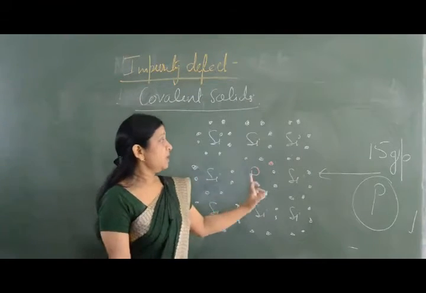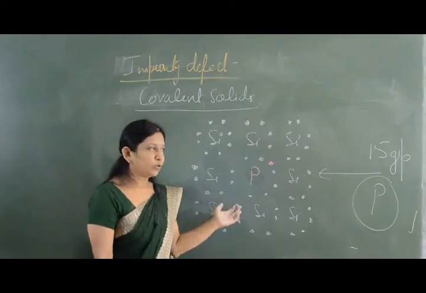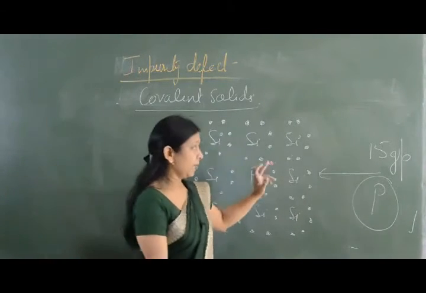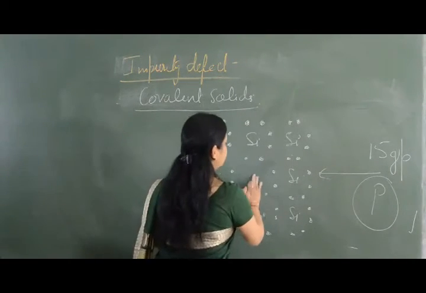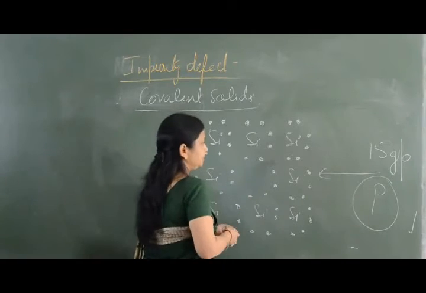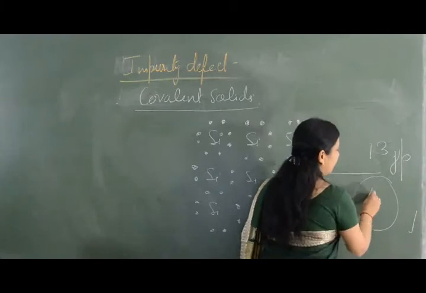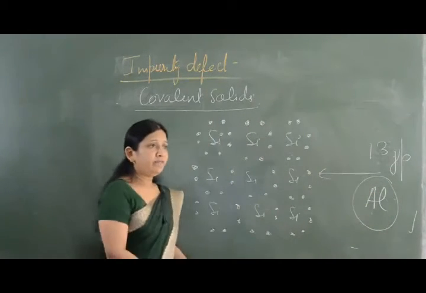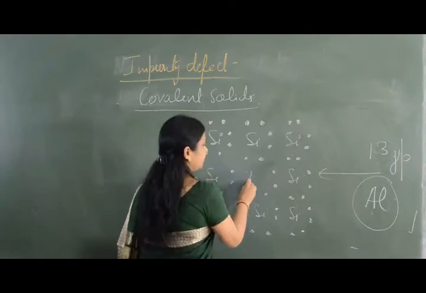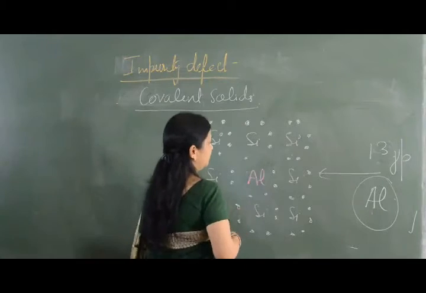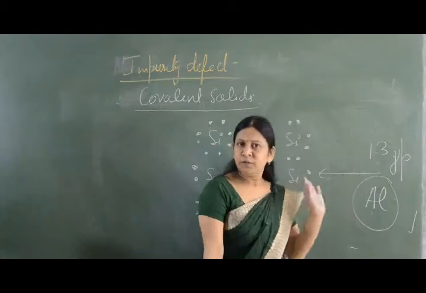So what is an impurity? To the crystal of 14th group, I am adding an impurity of 15th group. An extra electron is present here. Now the second condition can be, to this perfectly ordered crystal of silicon, I add an impurity of 13th group, and that is aluminum. If I add an impurity of 13th group, then this is aluminum and a hole is created here because it is an impurity of 13th group.